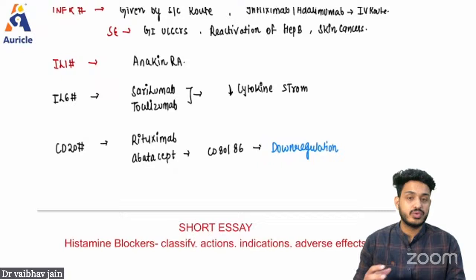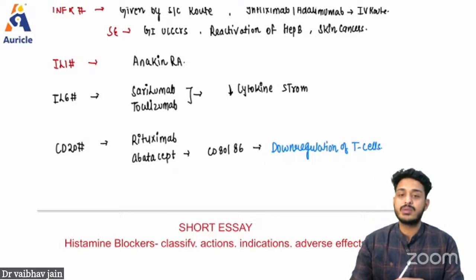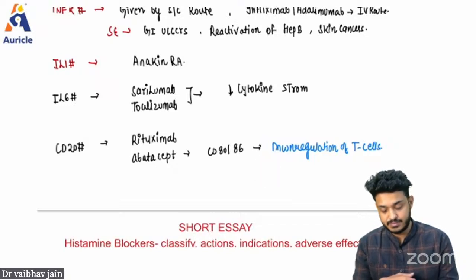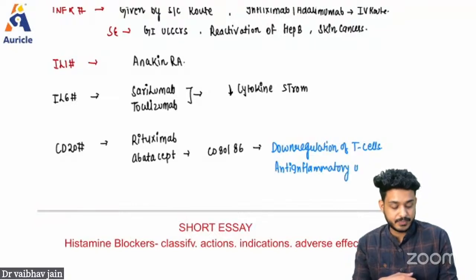It is going to do down regulation of T cells, and if there is down regulation of T cells, what is going to happen, beta? You will have a decrease in the T cells, decrease in the immune cells, leading to what? It is going to show you an anti-inflammatory effect. So these are the important drugs that we are using, beta.